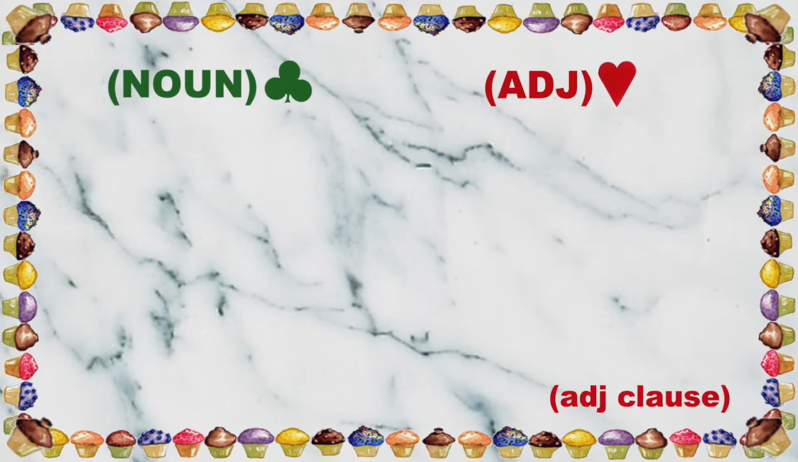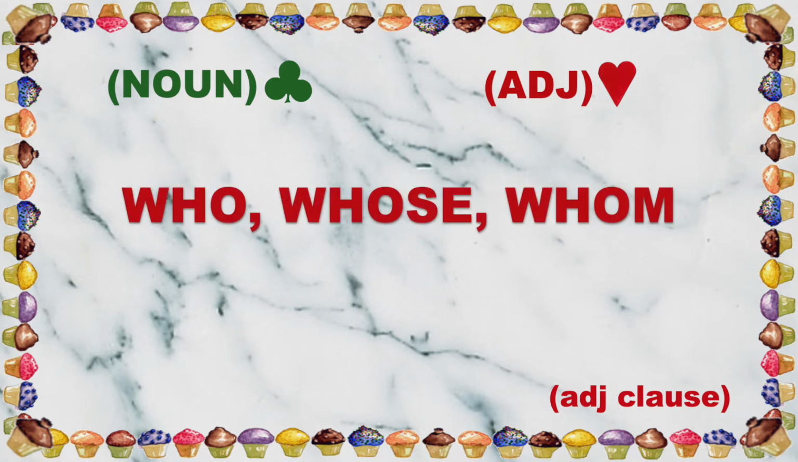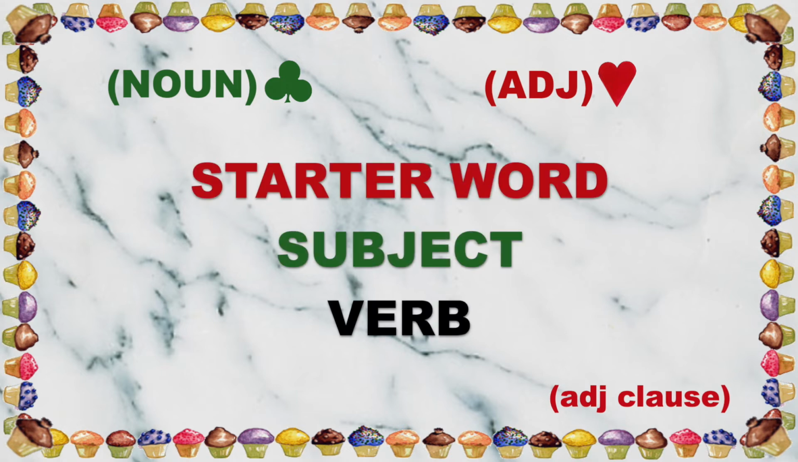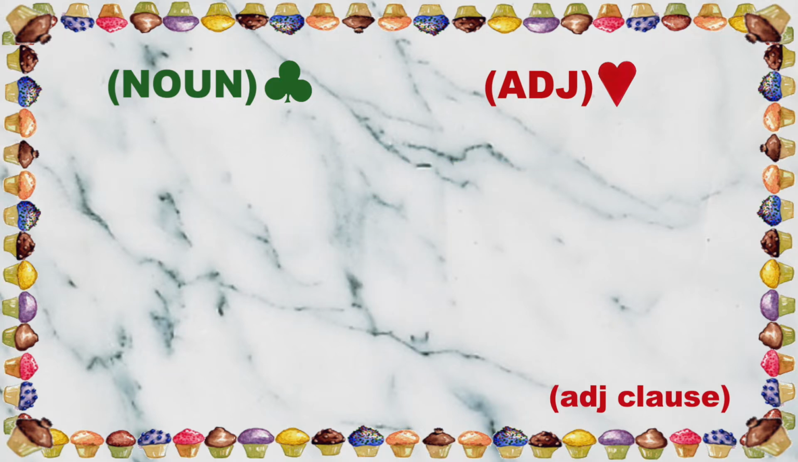An adjective clause is a group of words that follow a noun and describe it. The adjective clause begins with a relative pronoun starter word, such as who, whose, whom, when describing people, or that and which for all other nouns. A clause must have a starter word, a subject, and a verb to be a clause. Clauses may contain extra words. And sometimes the starter word can also act as the noun subject of the clause.